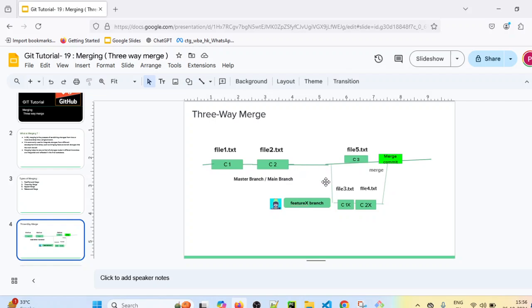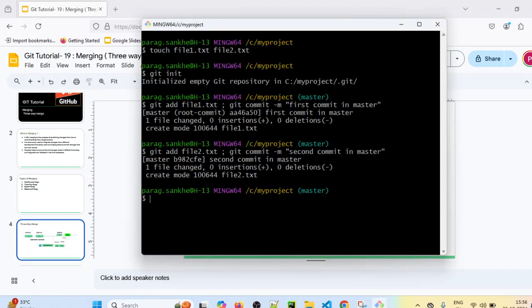Now we will create one new feature X branch and we will add two more files into the feature X branch. Currently if you check git branch, it will show you only one branch, that is the master branch. Now I want to create a new feature X branch. How to create the new branch? By using the git branch command. Now I will use the command to create a new branch as well as to check out to that branch as well.